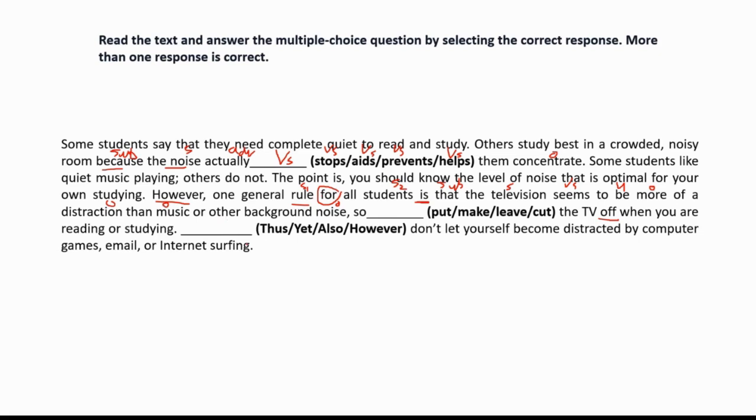Then here again yet, does, also, however. These words we will only get to know if they're adding any information, then we have to write also. If they're contrasting, however or yet. And if they are concluding, it's thus or hence. So we need to understand what they are saying.